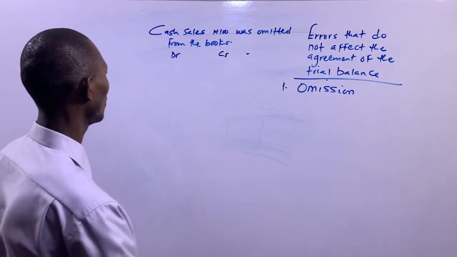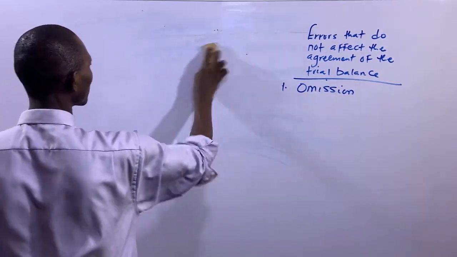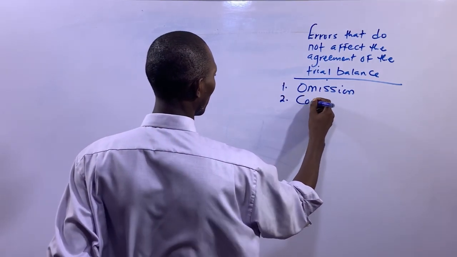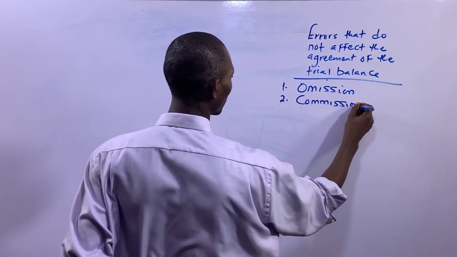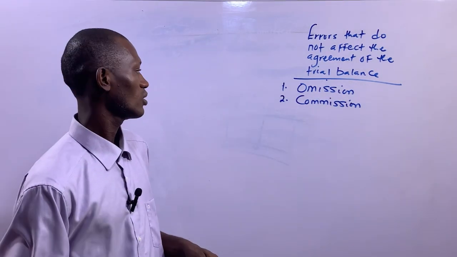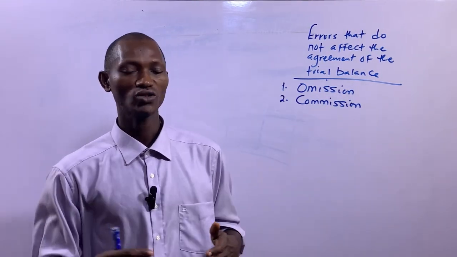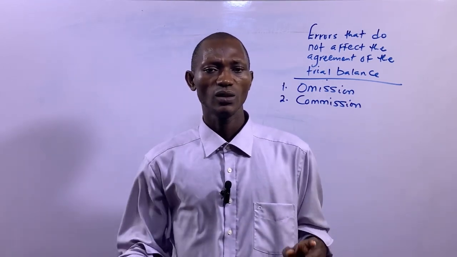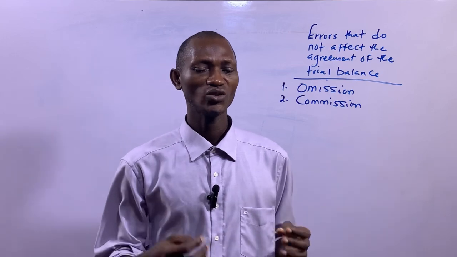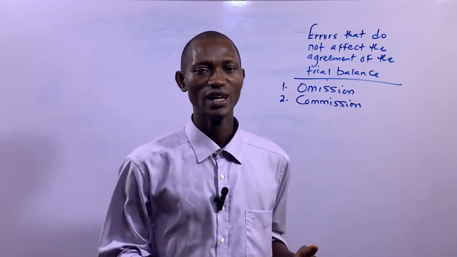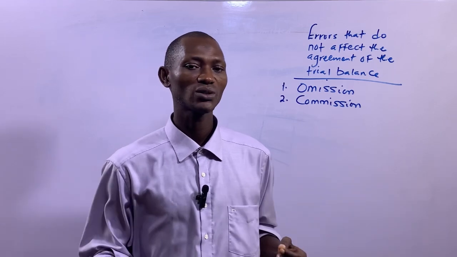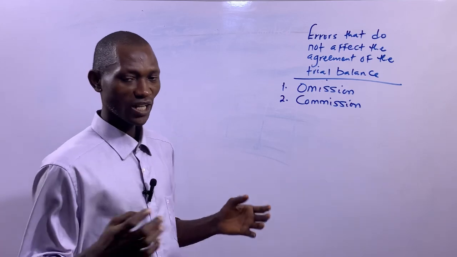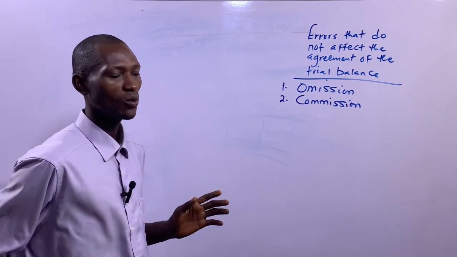So let's go to number two now. Number two, that's error of commission. When error of commission occurs, the agreement of the trial balance will not be affected. Error of commission occurs when a transaction has been recorded in the wrong account, but the two accounts involved belong to the same class of accounts. This is what we basically mean by that.